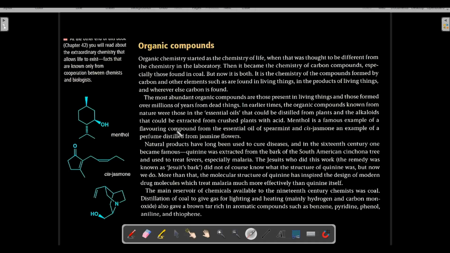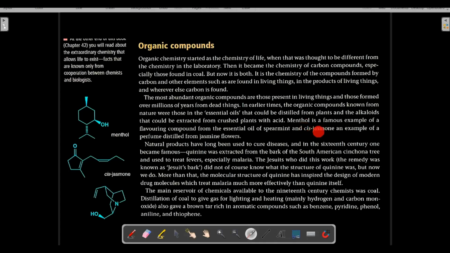It is a famous flavoring compound, and it is obtained from the essential oil of spearmint. Do not think that spearmint contains only menthol. No, spearmint essential oil does not contain only menthol. It also contains other compounds as well, but menthol is a famous example of a flavoring compound obtained from this particular plant.